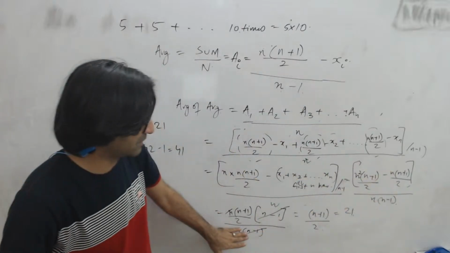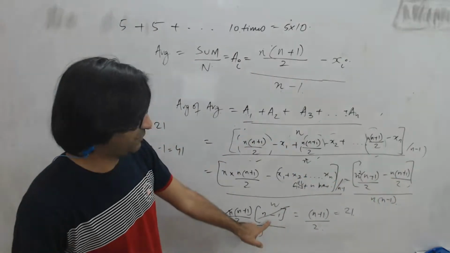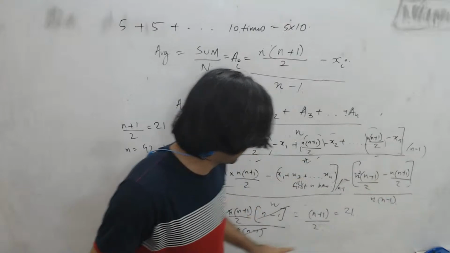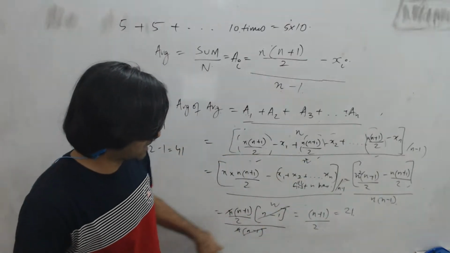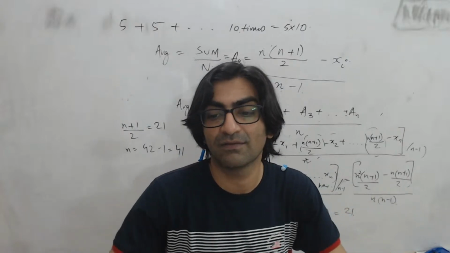So then you just calculate this. You take n into (n plus 1) by 2 common, that leaves me with n here and 1 here. So n minus 1 divided by n into (n minus 1), cancel it out, and you'll be left with (n plus 1) by 2. Equate that to 21 to get the answer as 41.